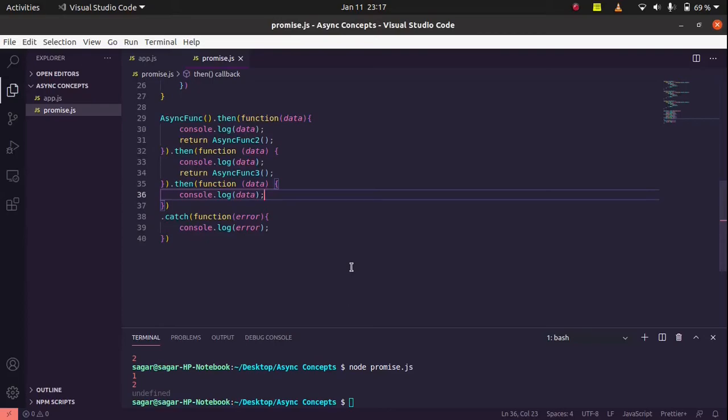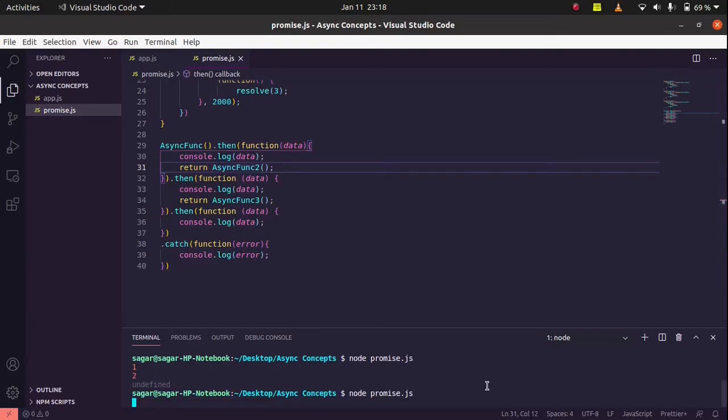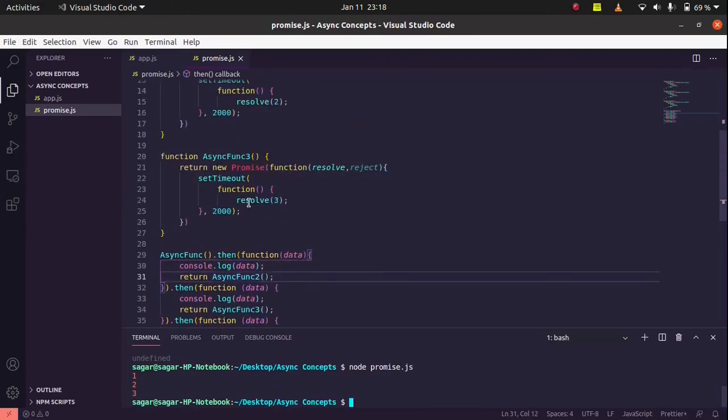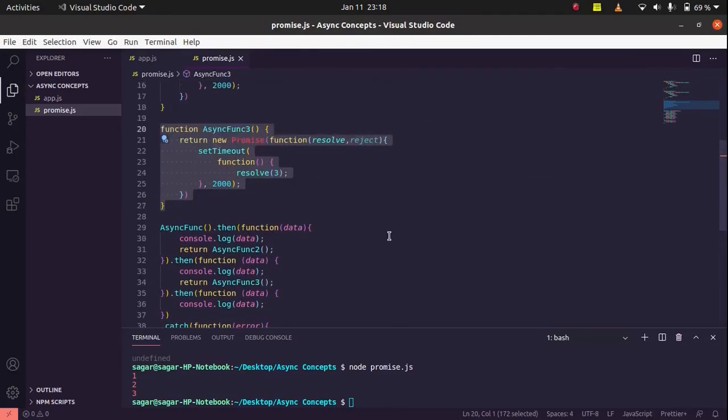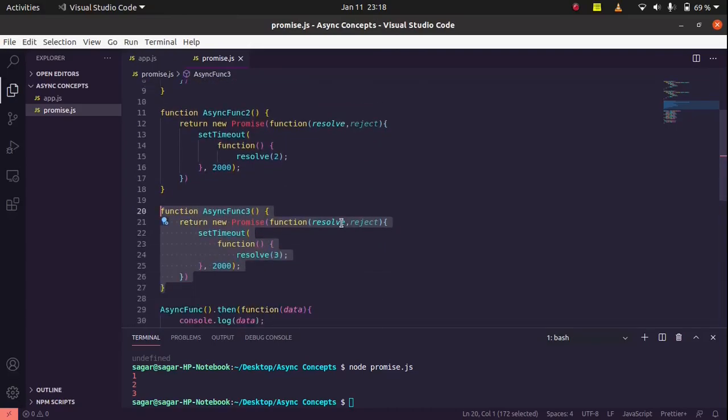Here you can see I have used then thrice, and the benefit is that we are running multiple asynchronous functions. This is the benefit of promise chaining. Let's run this code and check what output we get. We will get number 1 printed, now we got number 2 printed, and we will get number 3 printed from this function. Using promise chaining, we can run multiple asynchronous code.